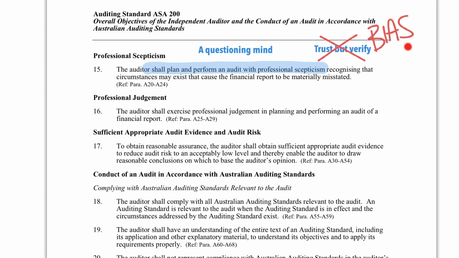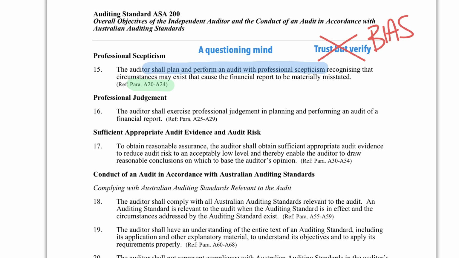All right, so trust but verify is something that we don't necessarily tend to use anymore, the idea of a questioning mind. And you'll notice here that it actually has some little references to the explanatory material about what professional skepticism might be. And professional skepticism is a huge topic and not really one I've got a lot of time to go through in this short video, but I'll do something on it in the future.